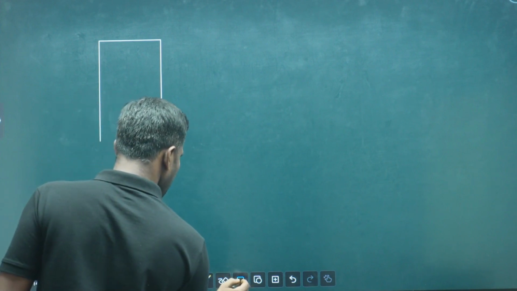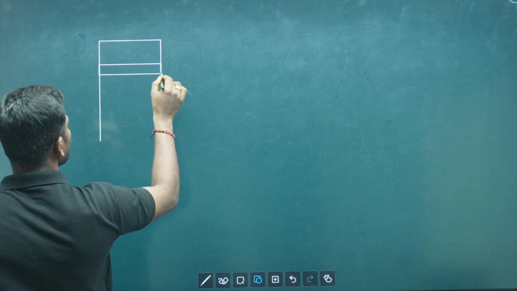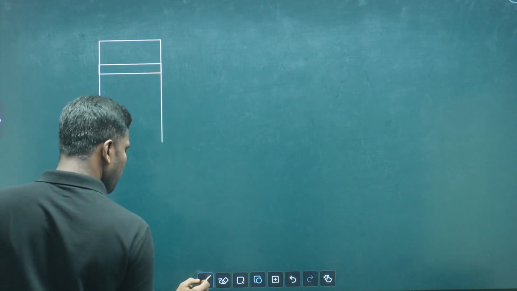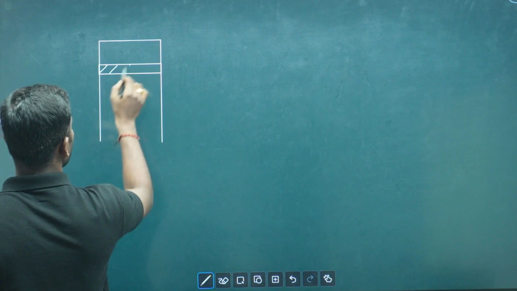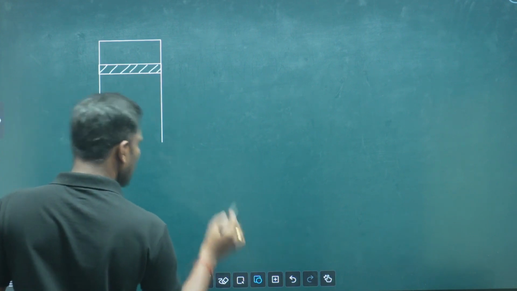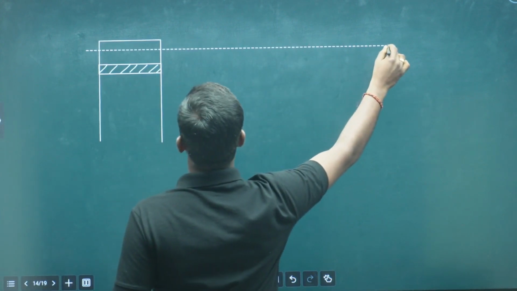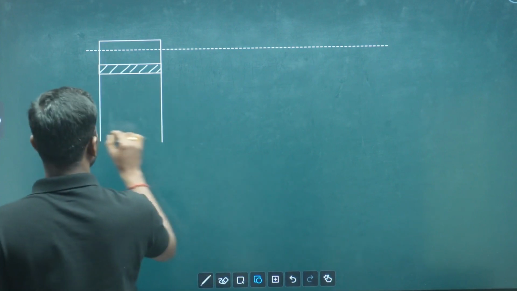So let us take a cylinder having a piston like this. Let us suppose the piston reciprocates between two dead centers, the inner or top dead center, just like this, and the outer or bottom dead center.